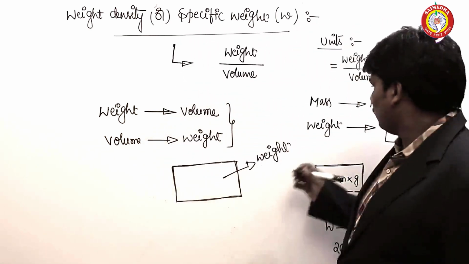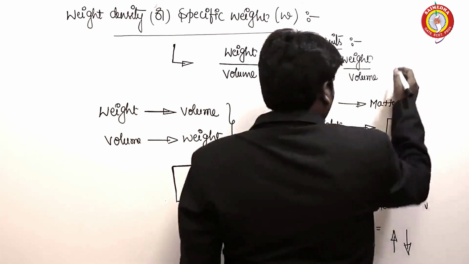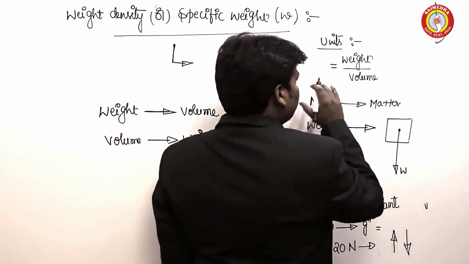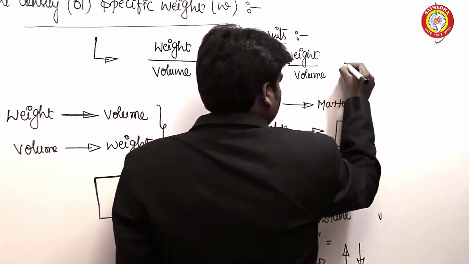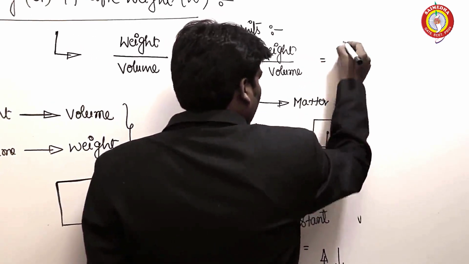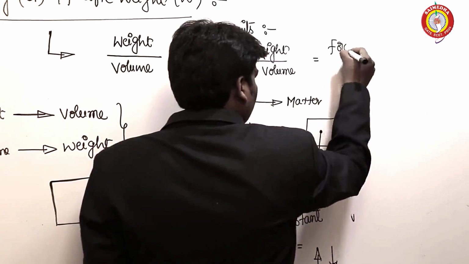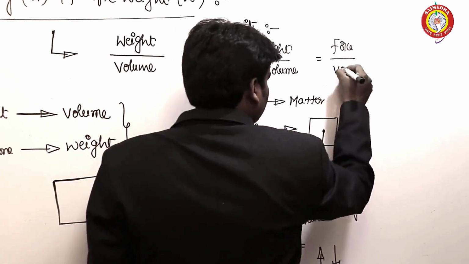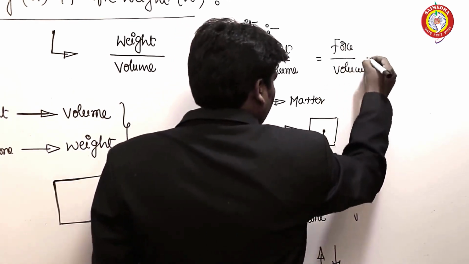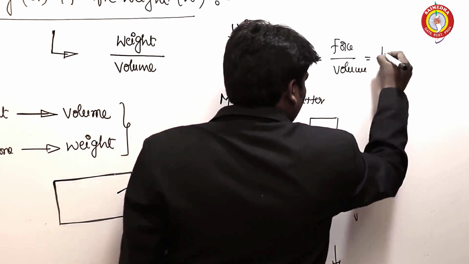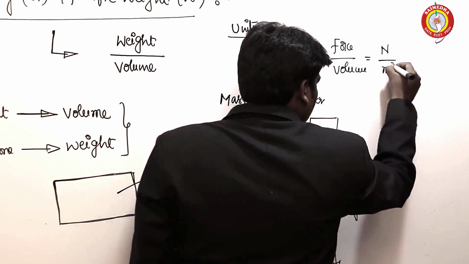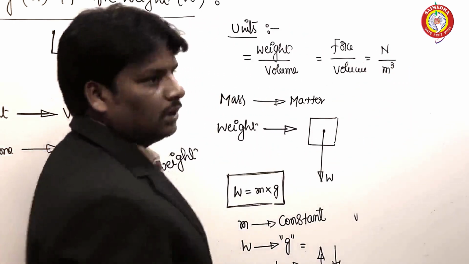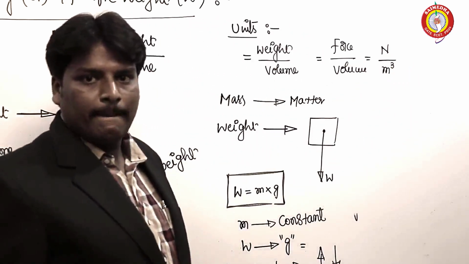Okay? Thereafter, the unit. We are discussing the unit for the weight density. Since weight is a force, the unit is Newton, the unit for force, and meter cube for volume.